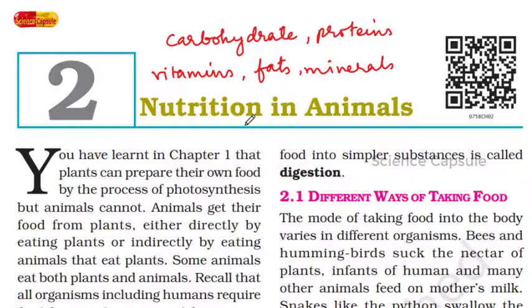Whereas in the last video we have seen all the green plants prepare their own food. We call that the autotrophic mode of nutrition, and all the green plants come under autotrophs. Here animals have the heterotrophic mode of nutrition.